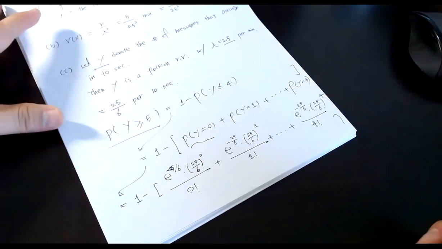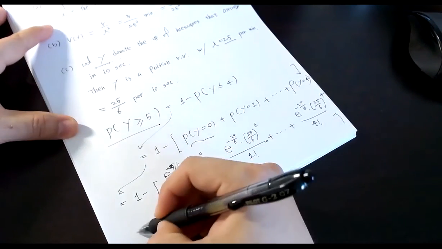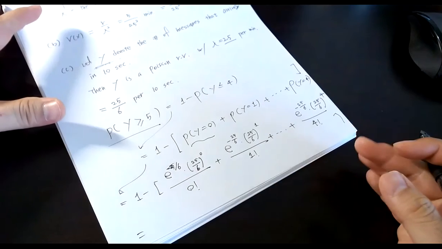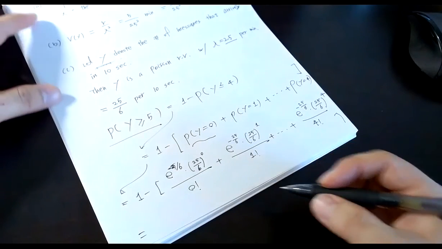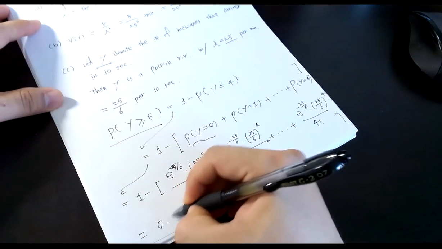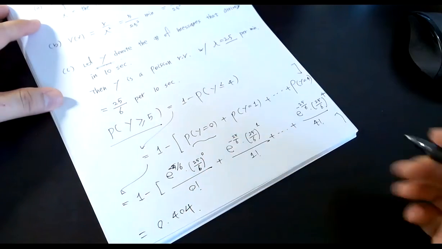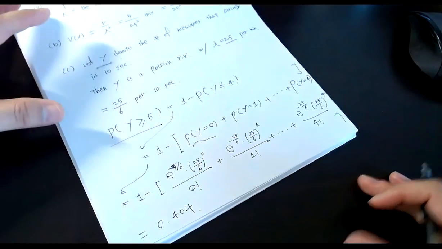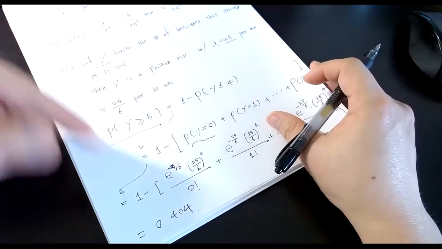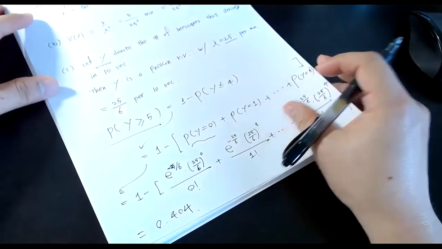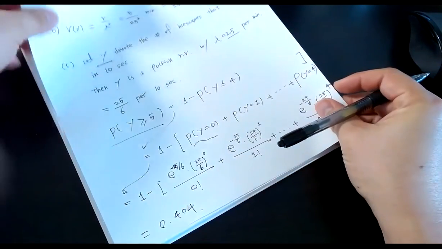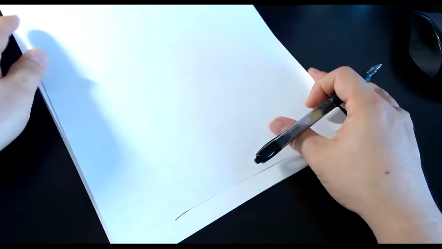All right. So now, using a calculator, you can get this one, 0.404. I'll just round the number to three decimal places. Okay, the last problem. What is the probability that a packet is formed in less than 5 seconds?